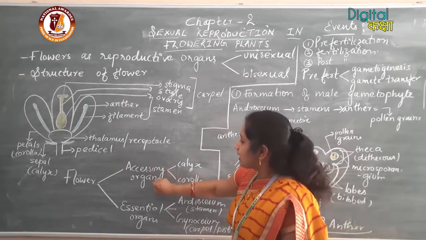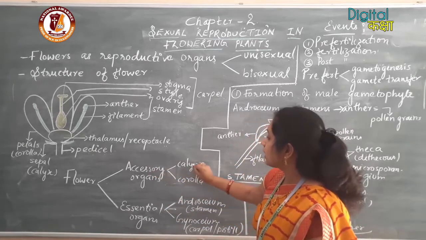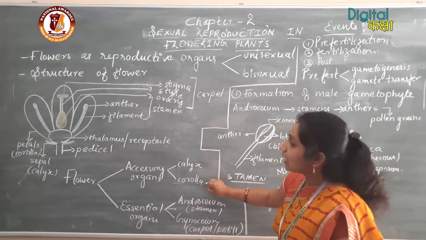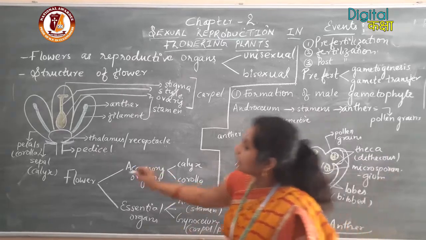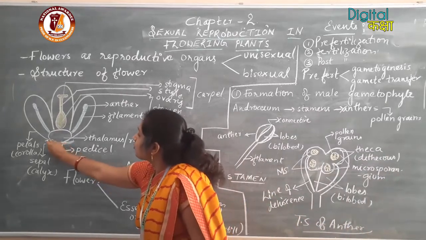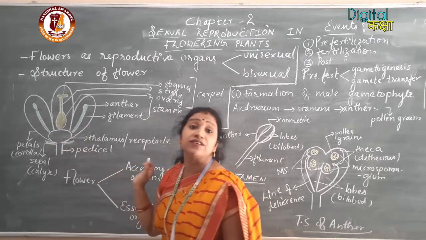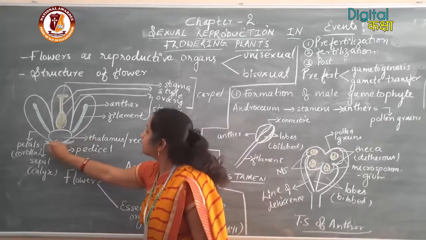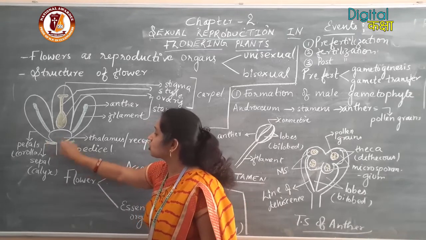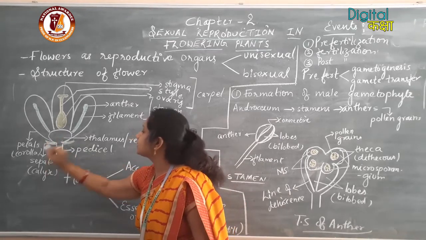Now we can see the accessory organs. There are two, calyx and corolla. Here you can see at the bottom of the thalamus two green colored small leafy structures. These two green colored small leafy structures are called sepals.